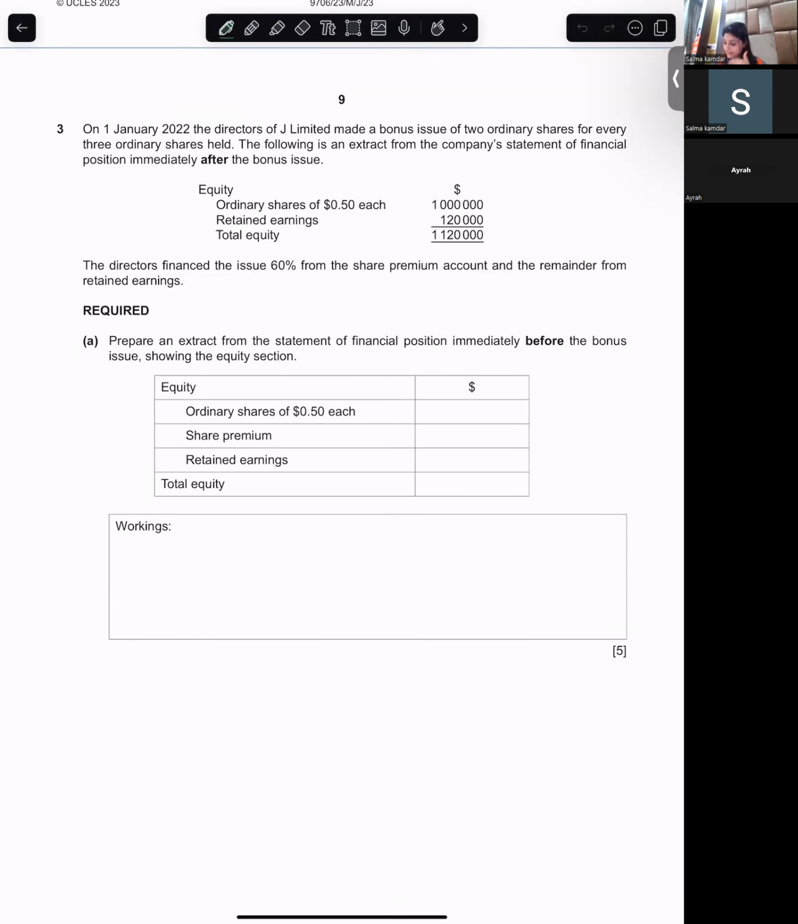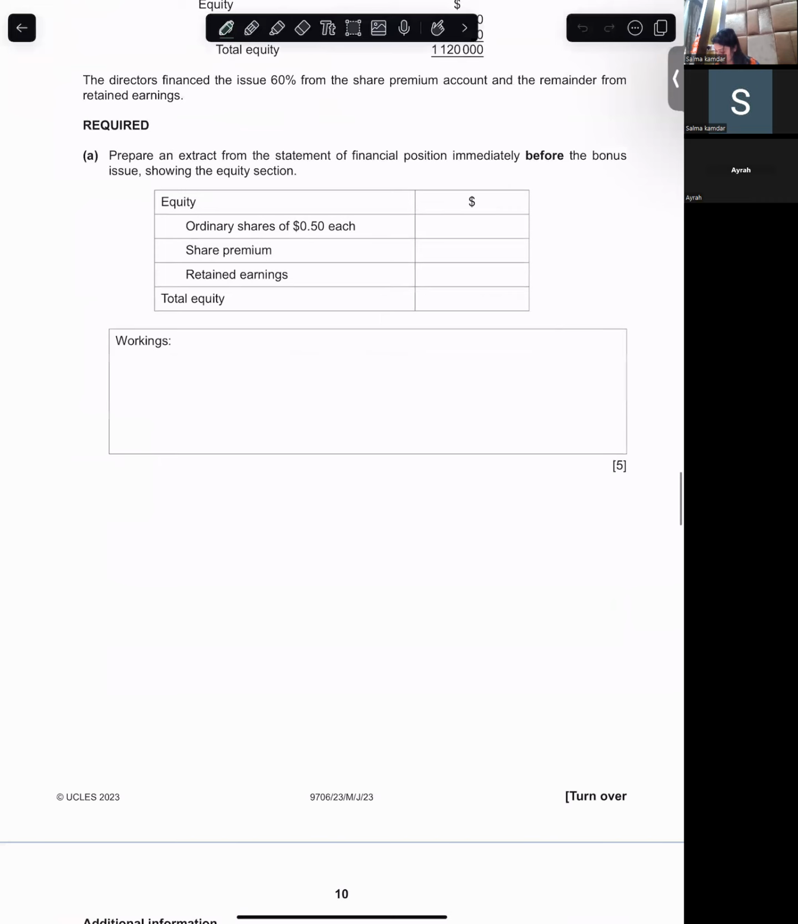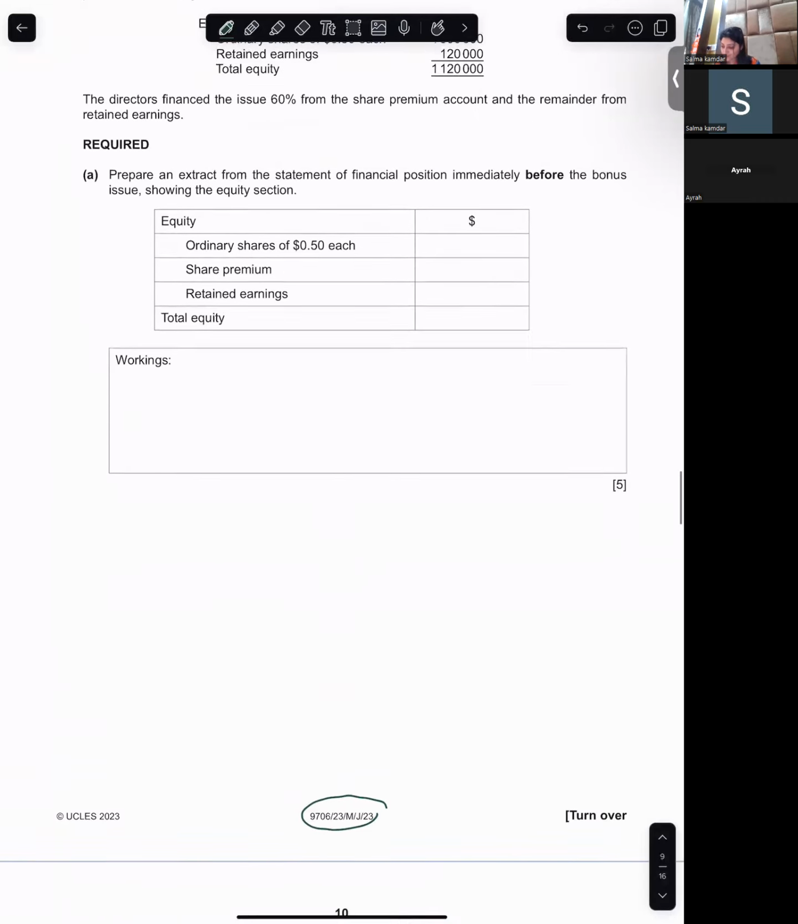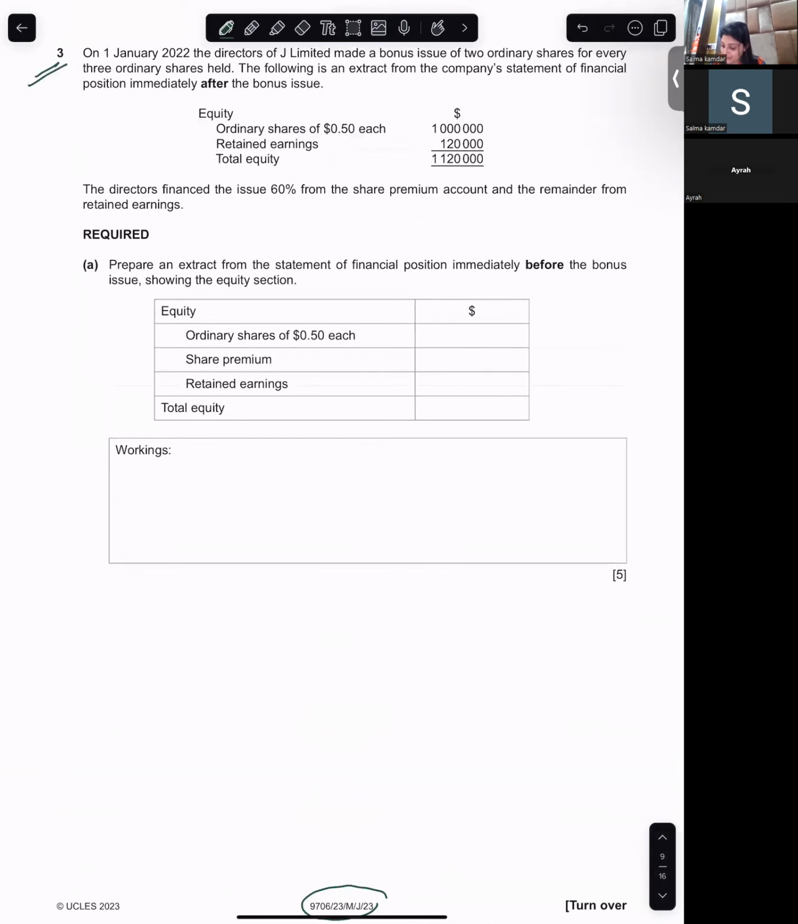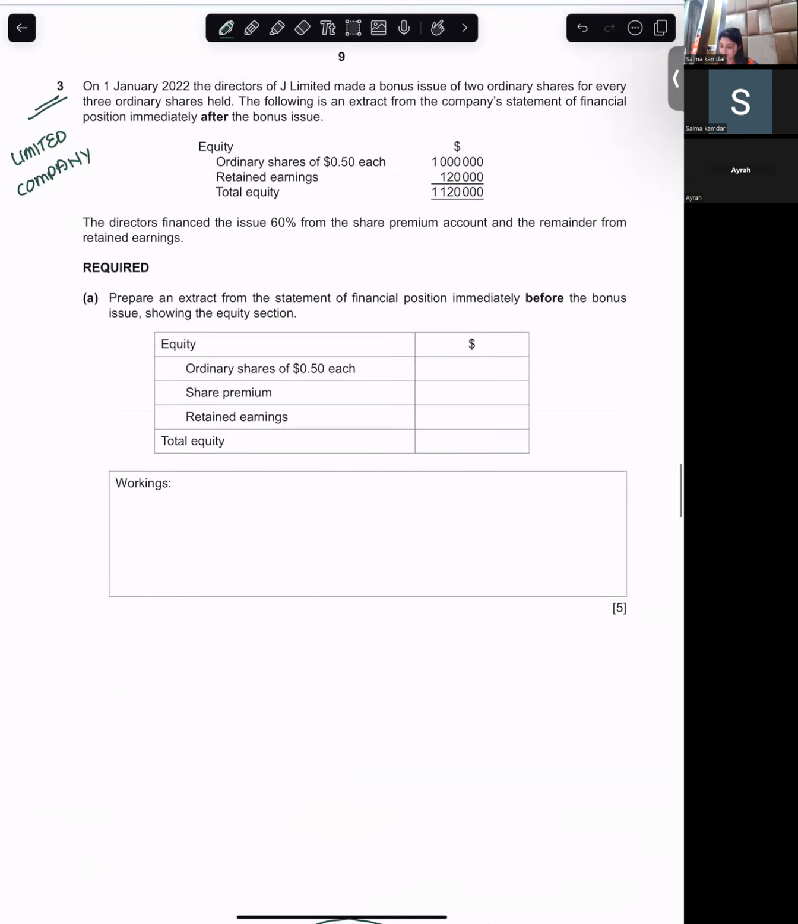So we are doing May, June 2023, paper 23. And this is question number 3 of limited companies. Can you read the question, please?